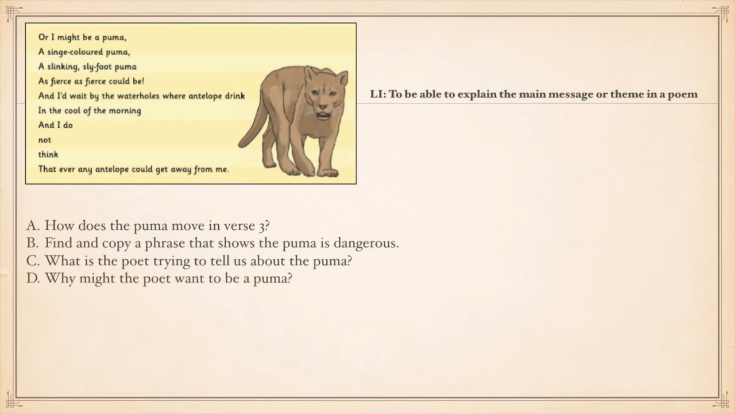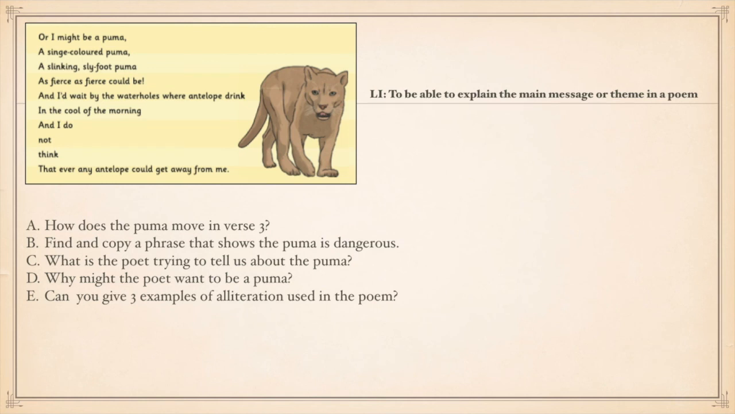D. Why might the poet want to be a puma? Well, once again, you're not going to find all the information that you need in verse 3. You need to think about the information given and then decide on what the poet likes about the puma, or what impresses them about the puma that makes them want to be a puma.